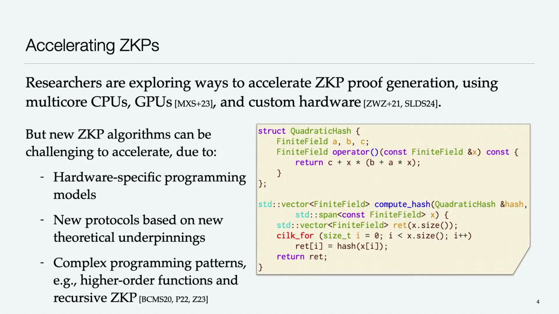Furthermore, practitioners who implement these things often want to use complex programming patterns in order to simplify their implementations, including higher order functions or even recursive proof generation. And those aspects can be difficult to speed up, especially with, say, a library-based solution, where you imagine just writing a library of really fast kernels. That actually doesn't tend to work so well for some of these zero-knowledge proof methods.